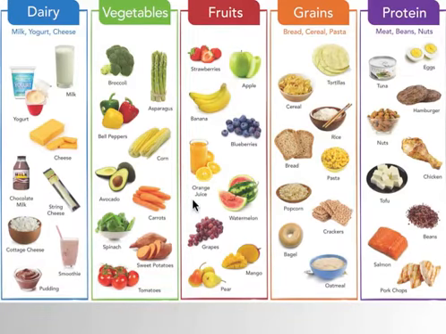All right, so again, we want to have that balance every single day, having a little bit of each from all of them. It's important to eat all of them, but we don't want to always eat a lot of grains, a lot of pastas, and so on. We want to have a balance of fruits and make sure you have your vegetables every single day. And of course, water we should always be drinking, right?